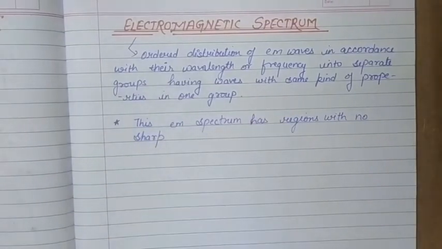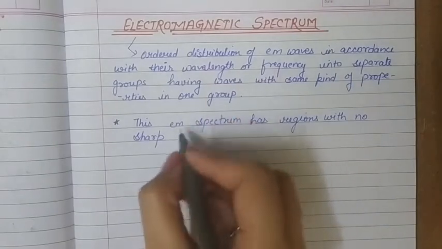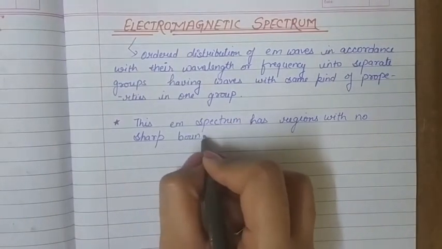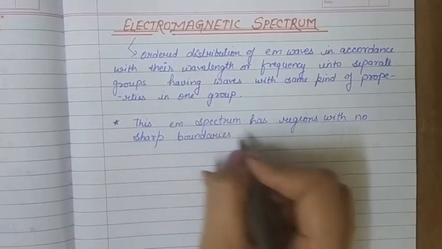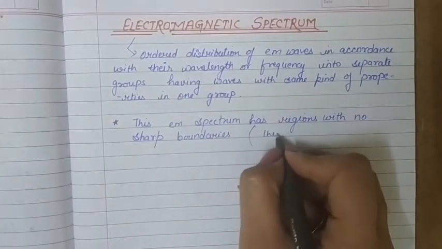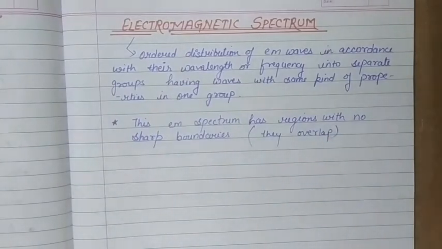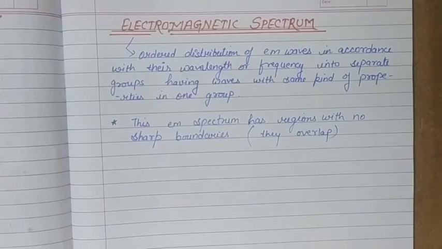We do not have a distinct wavelength or distinct frequency at which the group changes at a particular point. There are no sharp boundaries for that. Actually these groups overlap. Okay, so they overlap. This we have to note. There is no sharp division of boundaries of the groups in electromagnetic spectrum.